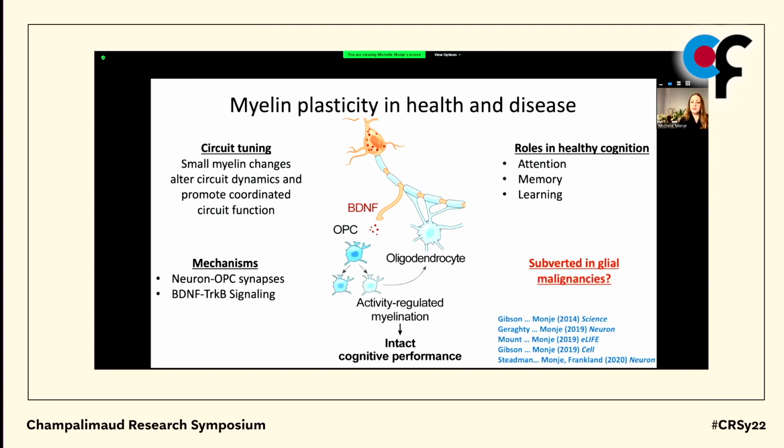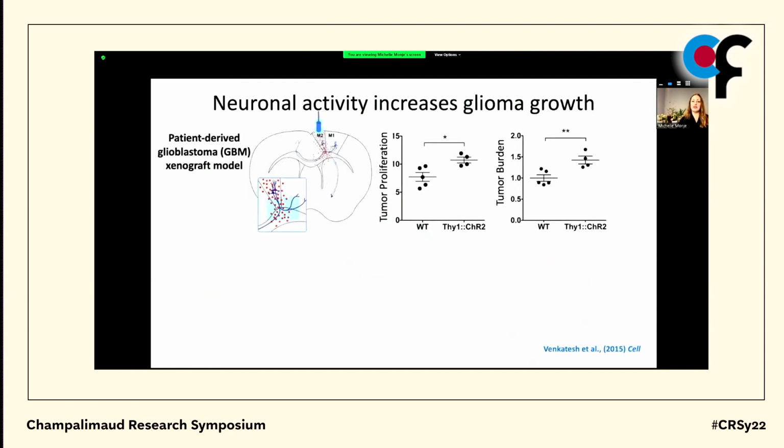But could this be subverted in brain cancer? Could these OPCs, if they possessed an oncogenic mutation, could the glioma cell actually be regulated by neuronal activity? And so to ask that question, we repeated that very same experimental paradigm, optogenetically stimulated cortical projection neuronal activity, but this time in the context of a diffusely infiltrating pediatric cortical glioblastoma isolated from a patient of mine.